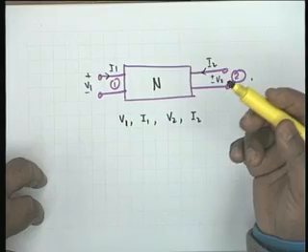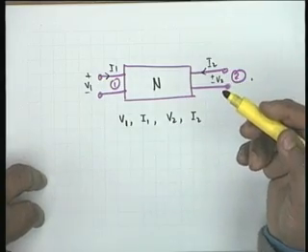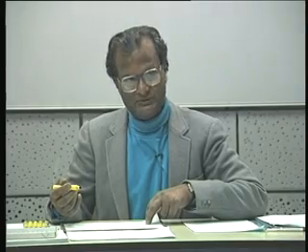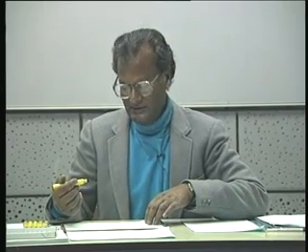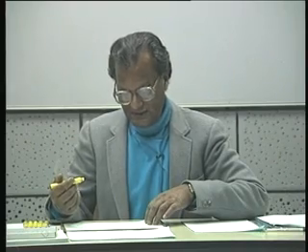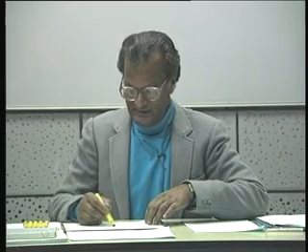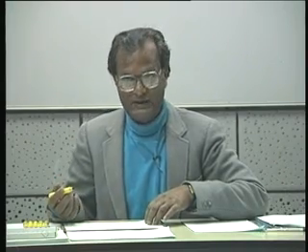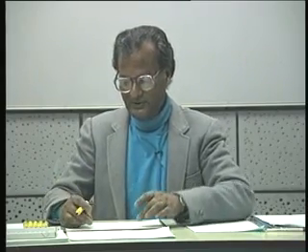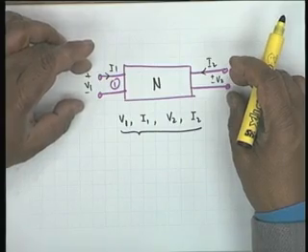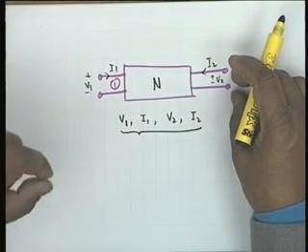We may not know what is inside. Okay. We want a terminal description or a port description or an external description of the system. What we can do is, we can consider any 2 of these as independent variables, then the other 2 shall be dependent variables. Because there are 2 ports, you can set 2 of these as independent.